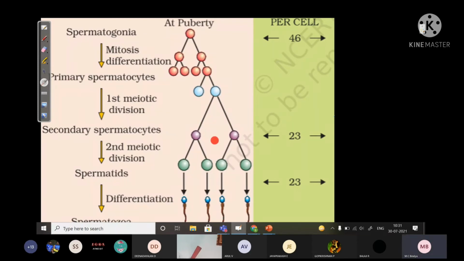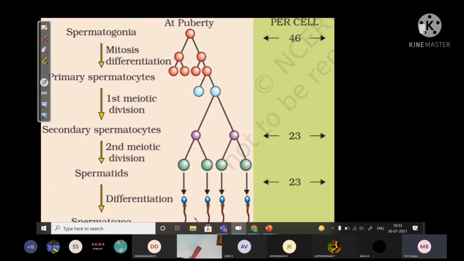Now, secondary spermatocyte will undergo second meiosis to form spermatids. So, one primary spermatocyte divides into two secondary spermatocytes. One secondary spermatocyte divides into two spermatids. So, we can say that one primary spermatocyte can give rise to four spermatids.